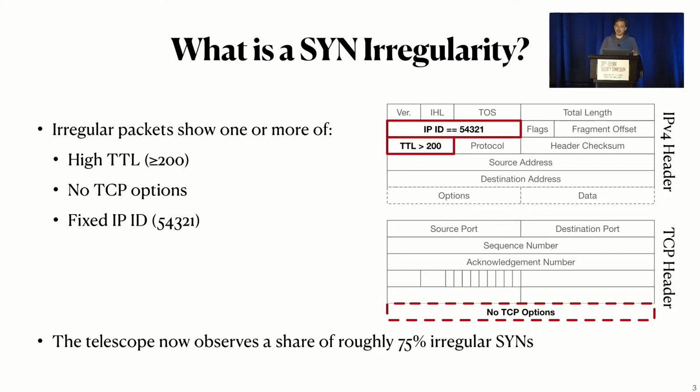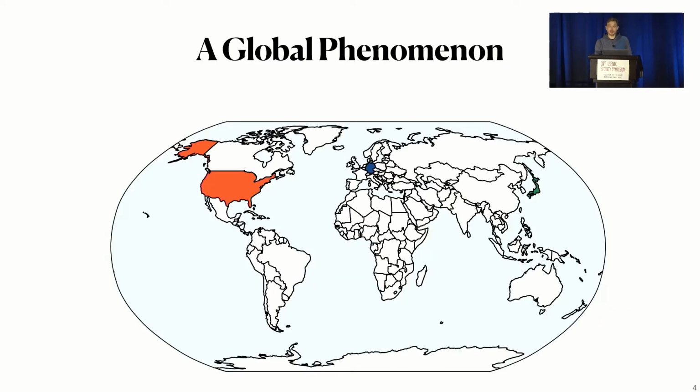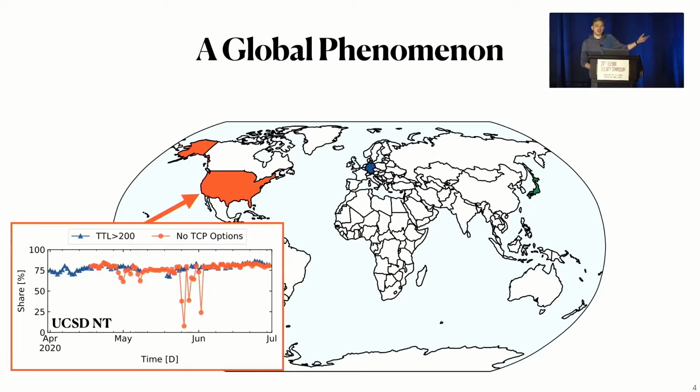Altogether, we see a share of about 75% of irregular SYNs at the USENIX network telescope, which begs the question if this phenomenon is specific to this vantage point, or if we can see this elsewhere. We think this is a global phenomenon. First, I want to look at the USENIX data again. We here see a graph that shows two lines, one for packets with a high TTL and one for those that don't have TCP options, in the USENIX network telescope in the months of April, May, and June in 2020. And here you can see that both lines are at around 75%, and they largely overlap.